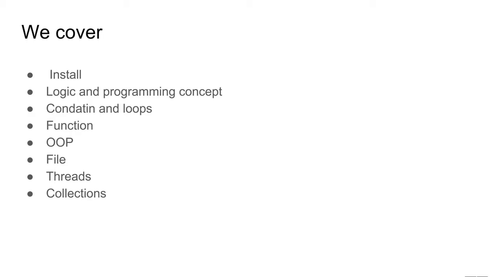Then we will go through files and how we could store data on our computer as physical files. Then we will go to threads and how we could do multiprocessing in our application and how we could avoid deadlock and other issues. Then we will talk about collections and how we could select the data type that matches our needs.